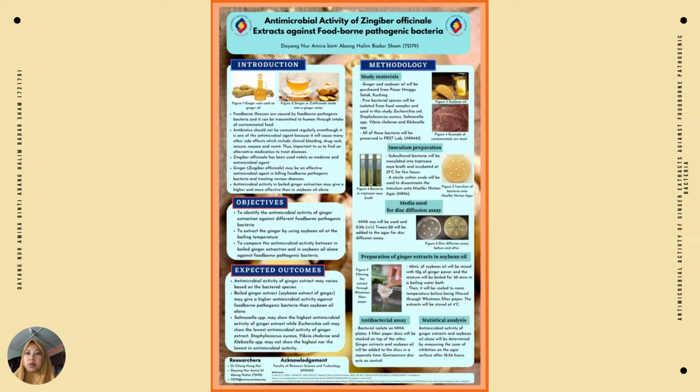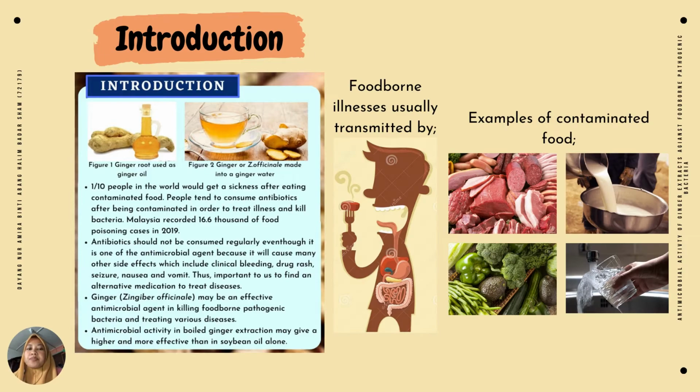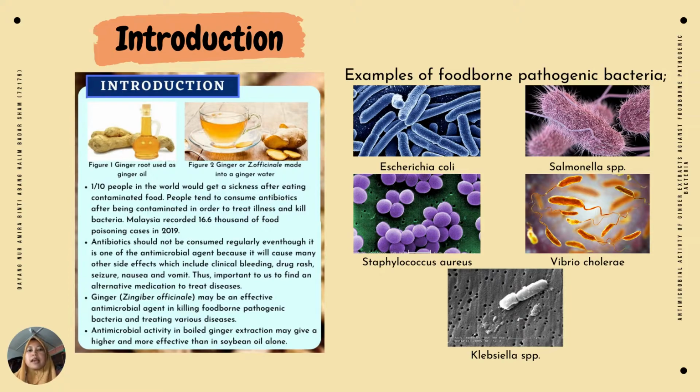my mock research proposal. Foodborne illnesses are usually caused by different species of bacteria and their toxins, viruses, chemicals, and other microorganisms. Foodborne illnesses are only transmitted to humans through the intake or eating of contaminated food, such as raw meat products, raw milk, raw or uncooked vegetables, and contaminated water. Examples of foodborne pathogenic bacteria are Escherichia coli, Salmonella species, Staphylococcus aureus, Vibrio cholerae, and Klebsiella species.